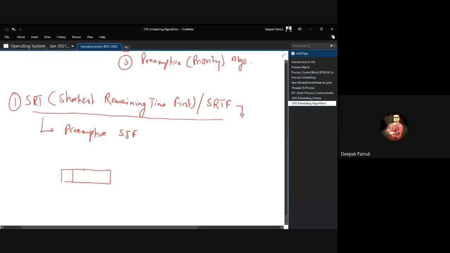What it does is simply pick the process out of multiple processes waiting in the ready queue, P3, P4, let's say.